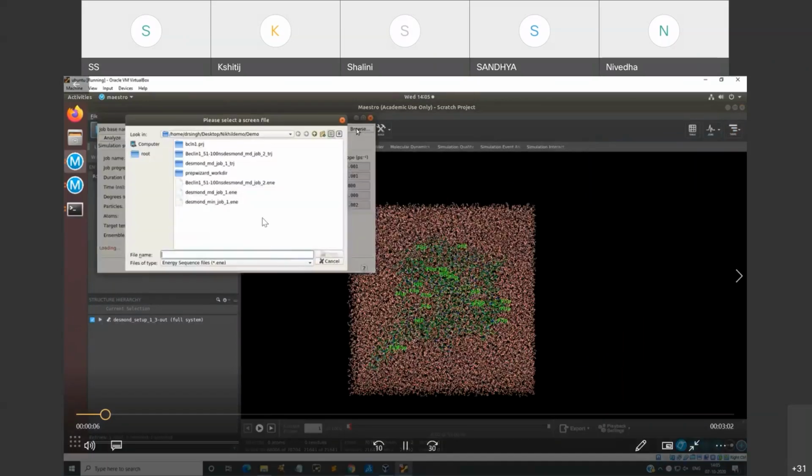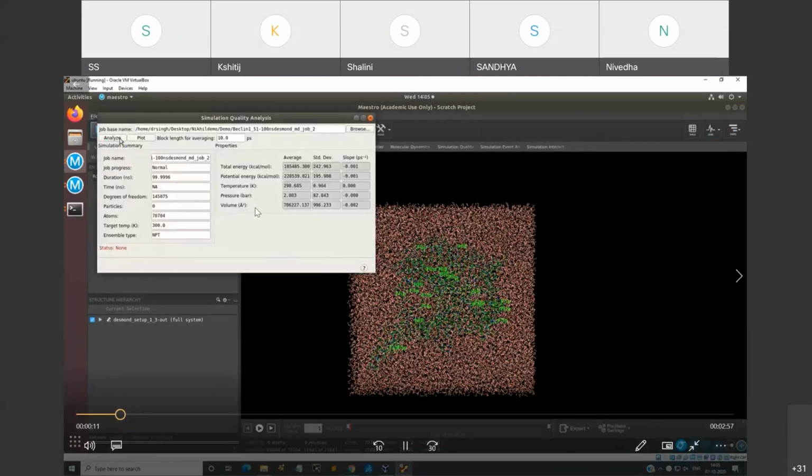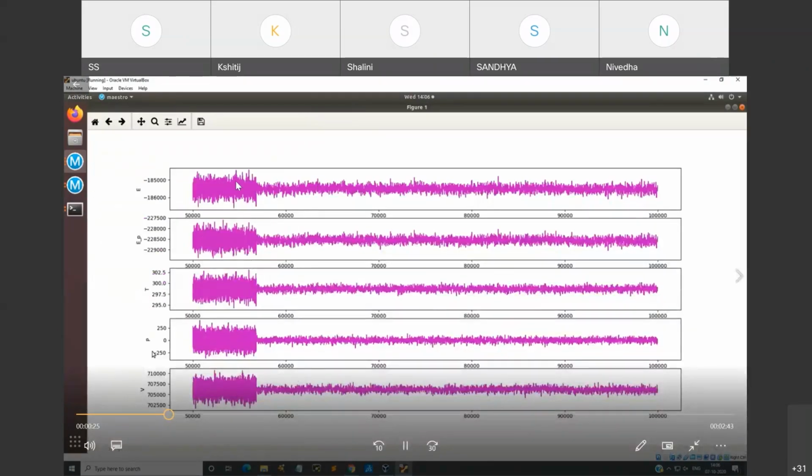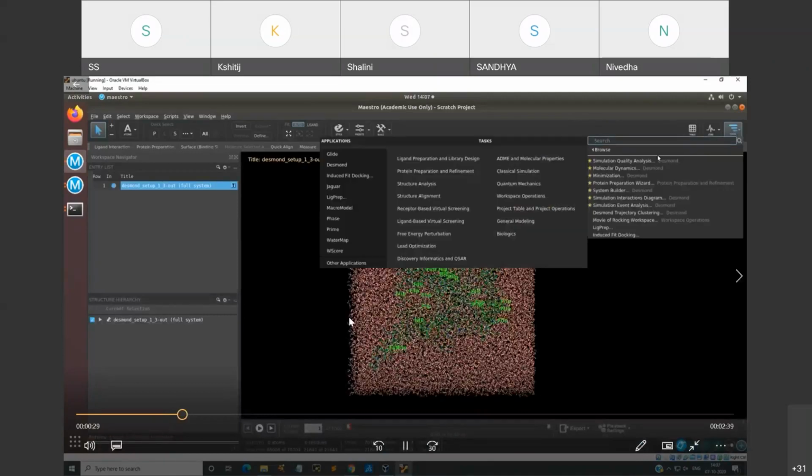So here you can see you have the total energy calculated, potential energy, temperature, pressure, volume. You can analyze, and then you can see the plots of all of these energy plots: temperature, pressure, volume, total energy. So this is the plot for the total energy in terms of volume energy which you were seeing.